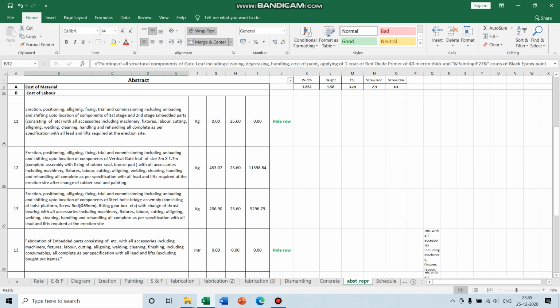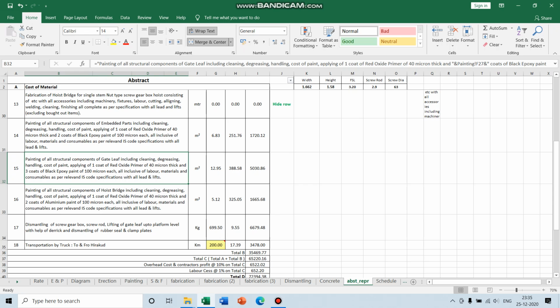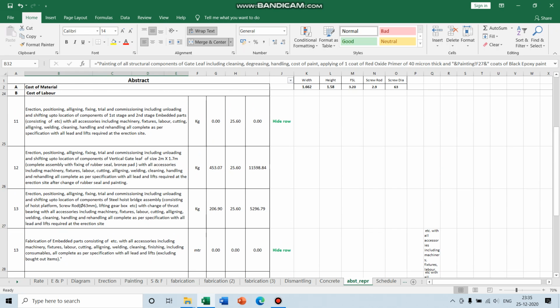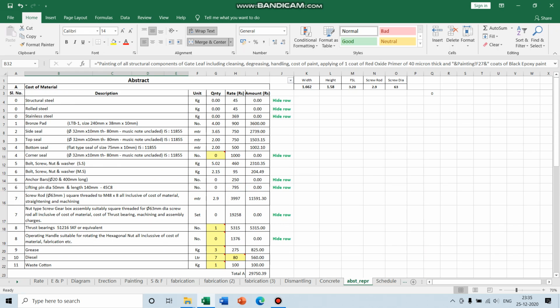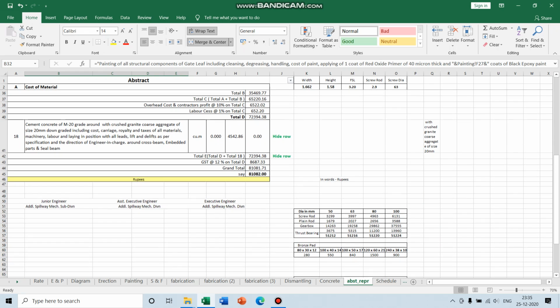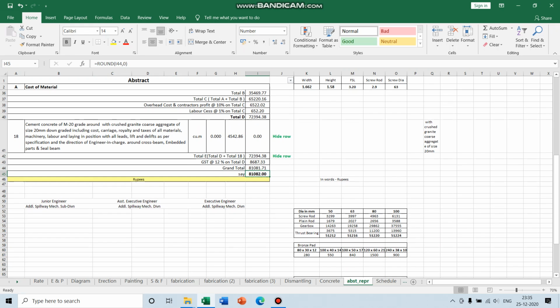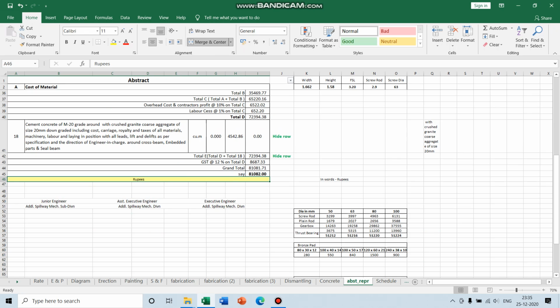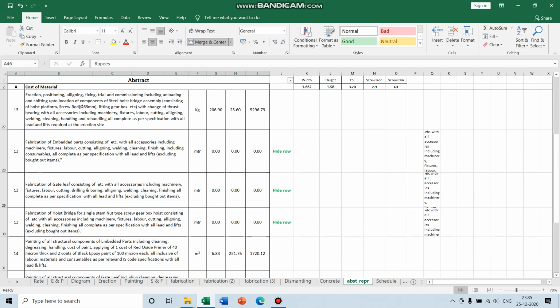Here you see the gate size is also automatically taken, and you will see there is no need of writing anything else. Okay, and this is coming as 81,000. We are going to write the rupees in words. Schedule of rates is also prepared, and how many items are there? There are only 18 number of items.